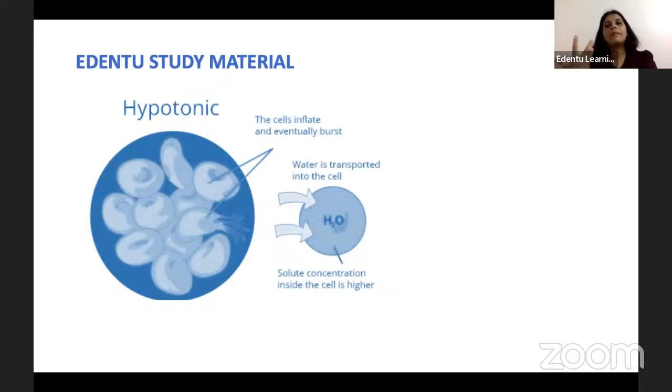What are these cells? These are periodontal ligament cells, whose life expectancy we want to increase in order to improve the prognosis of a replanted tooth. So when it is put in water, because of its hypotonicity, it causes the transportation of water into these periodontal ligament cells, which causes an increase in the size of these cells, which eventually leads to the breakage or bursting of these cells, or cell lysis. Understood?